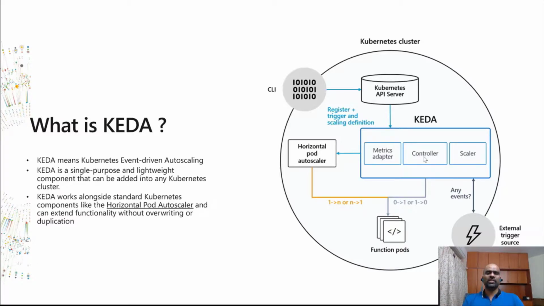So why will I choose KEDA instead of HPA? The point is, I was using a queue trigger. I want to use Kubernetes. I can still go with Azure Functions. Why do I have to go with Kubernetes? The first problem was that the consumption plan has a limitation where a function can run only 5 minutes, and you can configure it to 10 minutes, right? That's the problem with Azure Functions. And also it can scale only to 200 pods. I mean 200 Azure Functions at a single time.